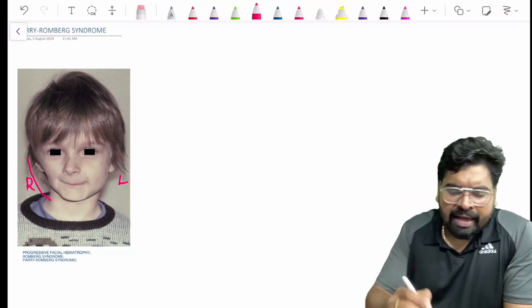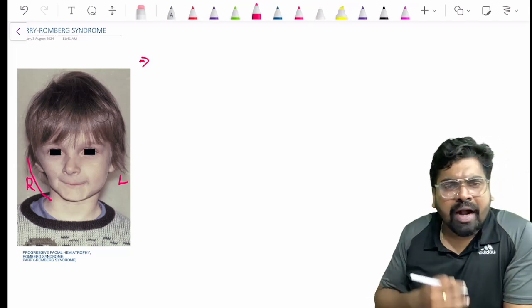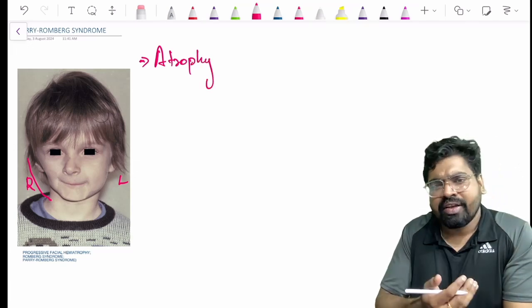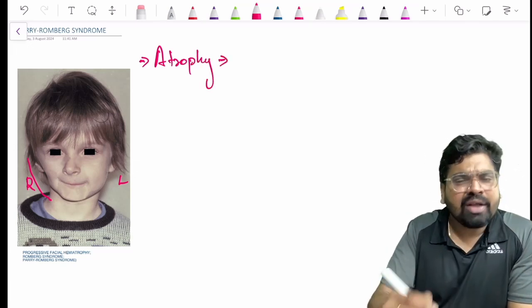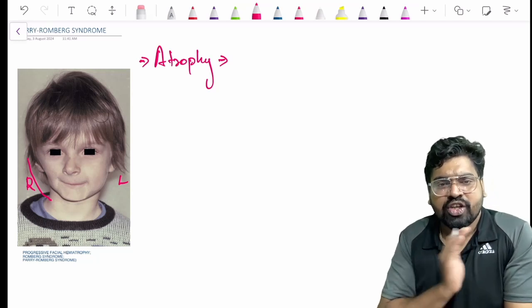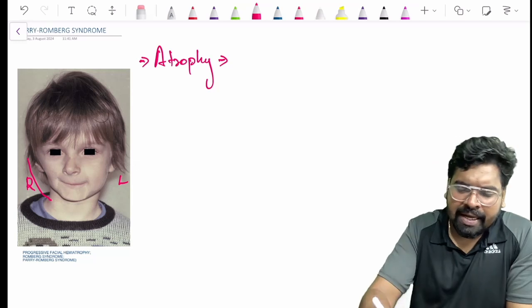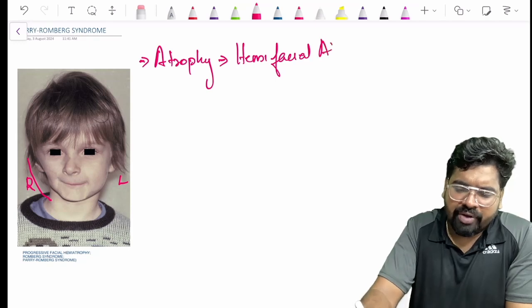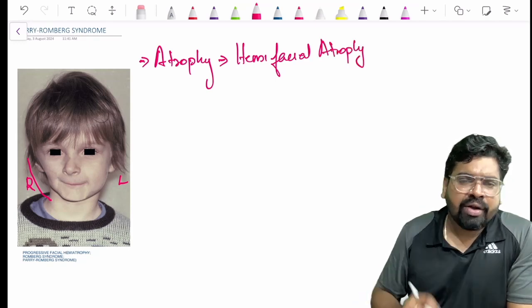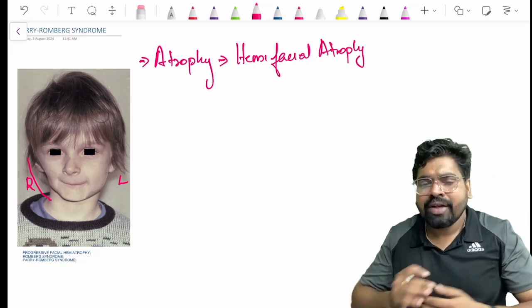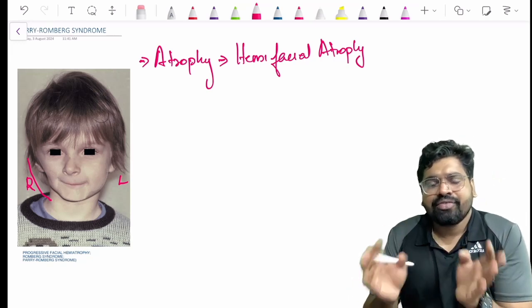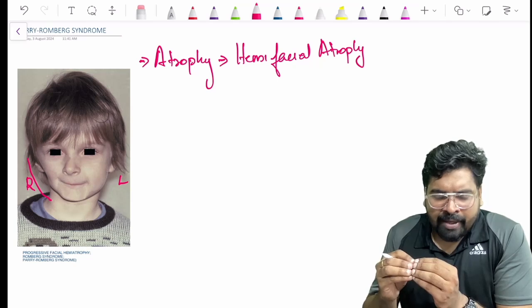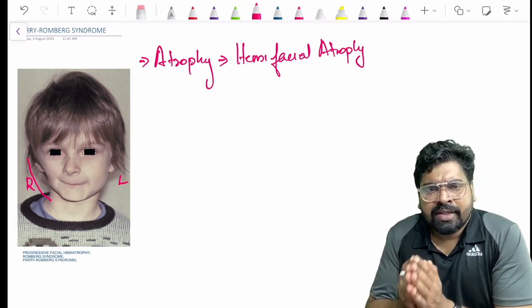Parry-Romberg syndrome means it is an atrophy on one side of the face, so it is hemifacial. Hemi means half side of the face. It is called hemifacial atrophy, which is the condition you see in Parry-Romberg syndrome. Now all the clinical features are easy for you once you know what the problem is. What happens when there is hemifacial atrophy?